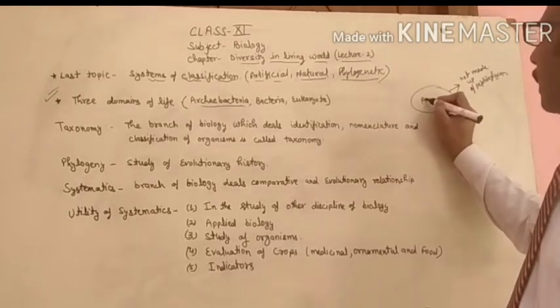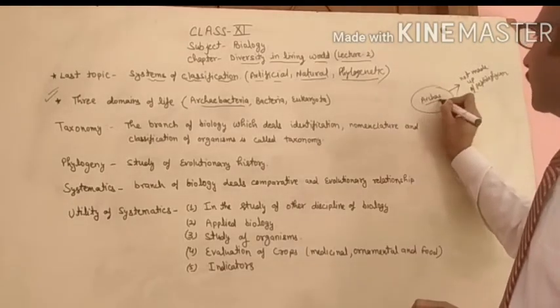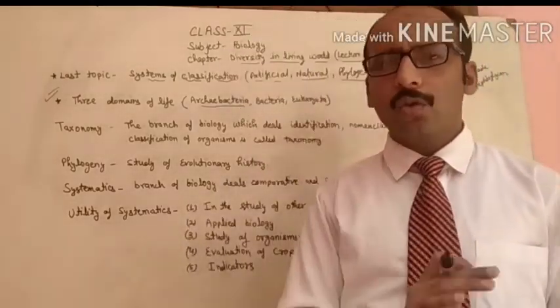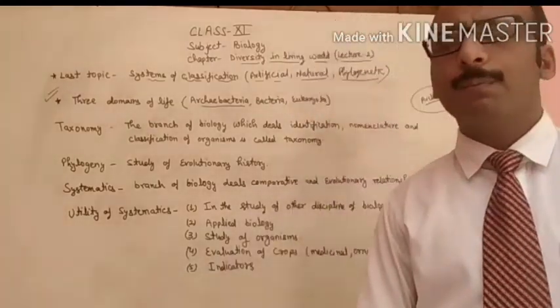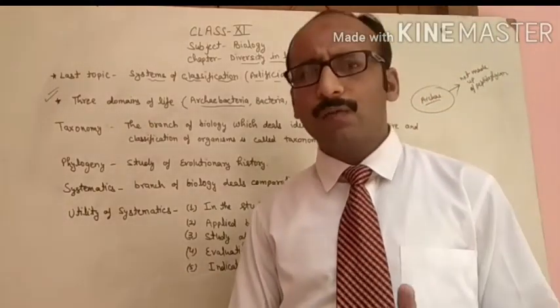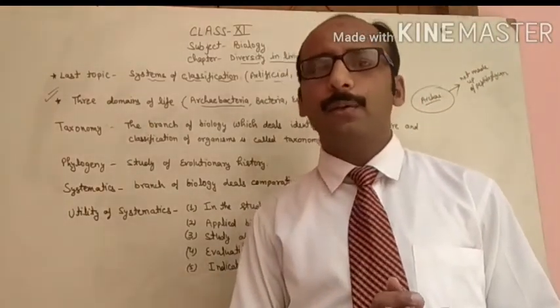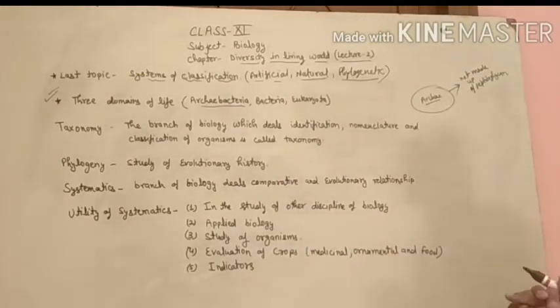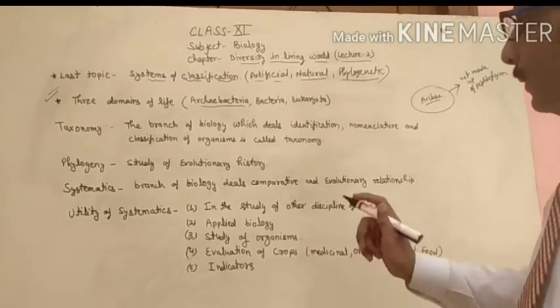These are very primitive and simple bacteria. They are also called prokaryotes, and in this type of bacteria the outer wall is not made up of peptidoglycan. So this kind of bacteria are called archaeobacteria, and there may be many more characters.